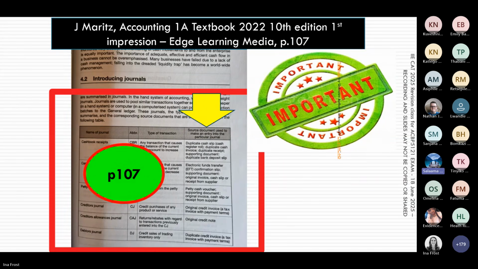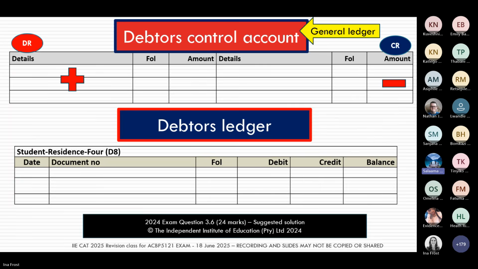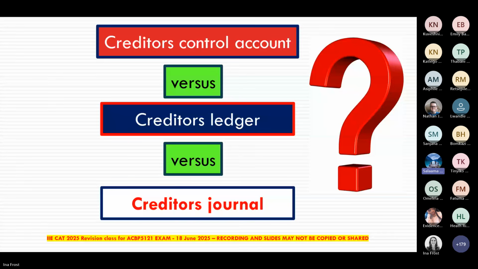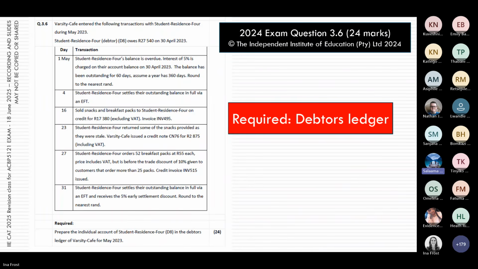Hi, Ina. Maybe if you can just go back to the actual question, the past exam paper question. Okay, yes. The most important thing I always tell my students, which I've also picked up when we're marking the exams, is they should really highlight that opening balance. When they start reading, they must not forget to look if there's an opening balance, the amount that is owing there.